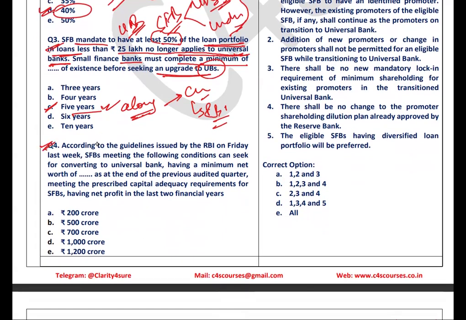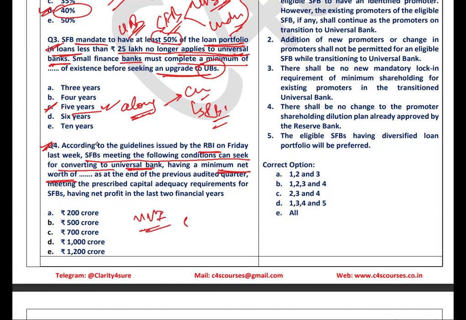So let's see question number 4. According to the guidelines issued by the RBI on Friday last week only, the small finance banks meeting the following conditions can seek converting to universal banks, having a minimum net worth of how much? Just remember this point, it is a very important point.